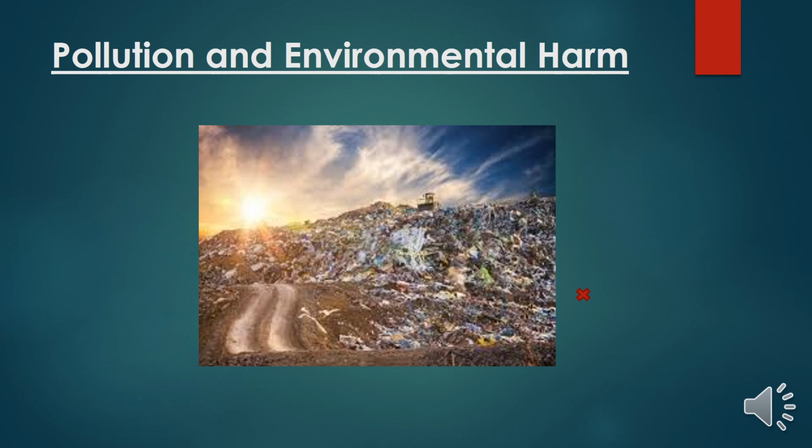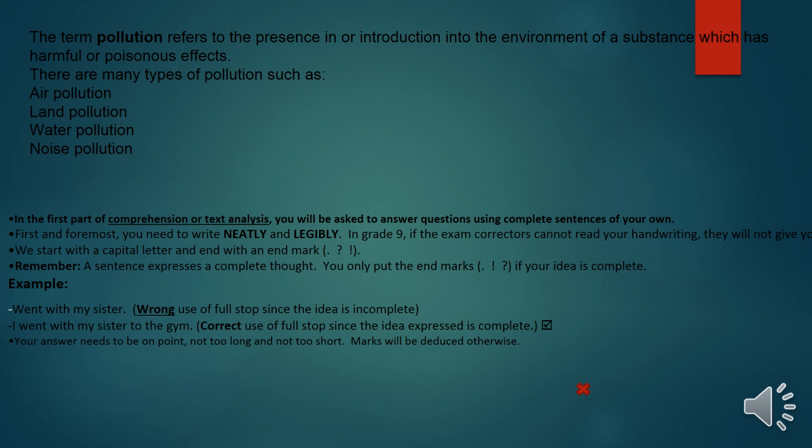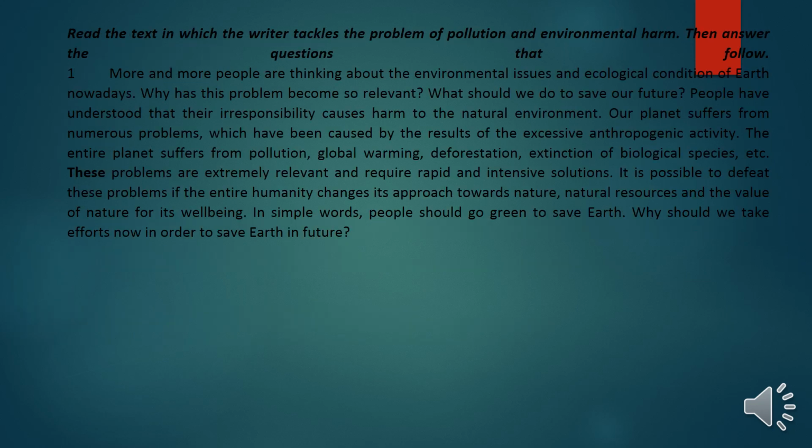Let's start with pollution and environmental harm. This is the title of our text. It is talking about pollution, contamination, and environmental harm. How does pollution lead to environmental harm to the environment, to the nature? So these are some kinds of pollution. We are talking about some kinds of pollution here, which are air pollution, land pollution, water pollution, noise pollution, and so on. We have so many kinds of pollution other than these.